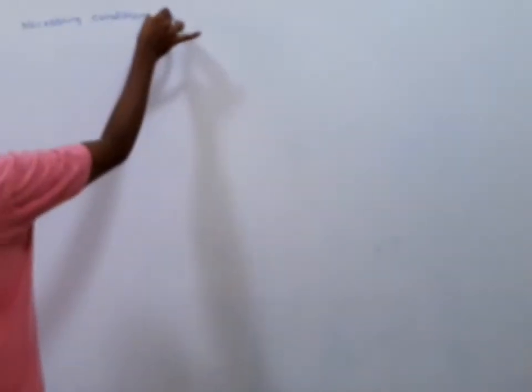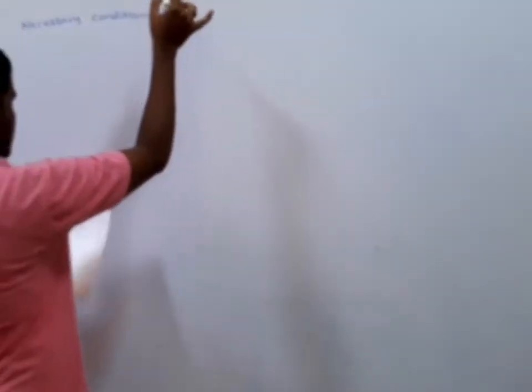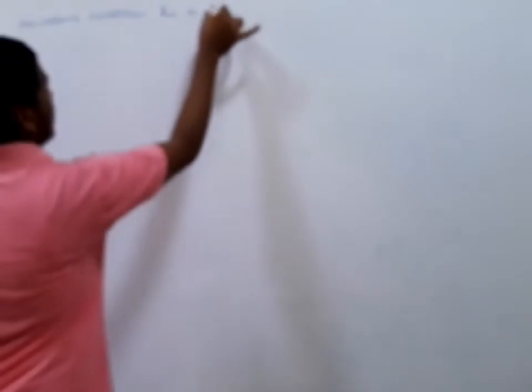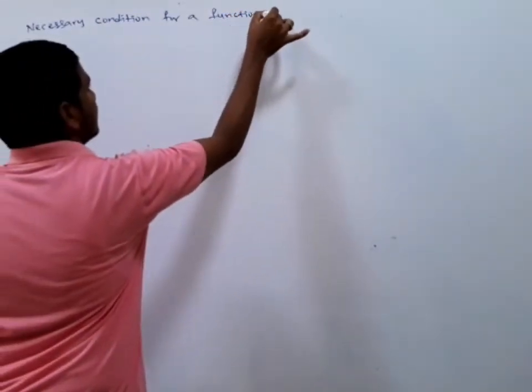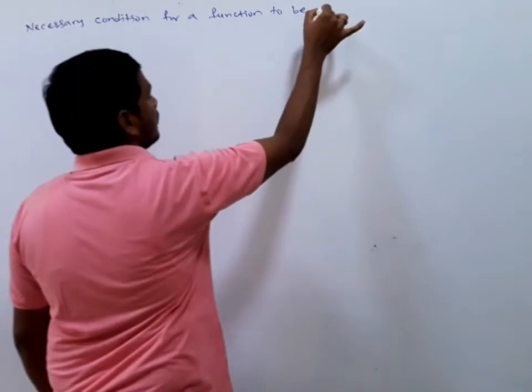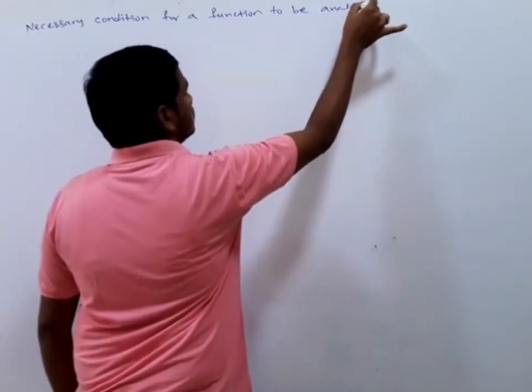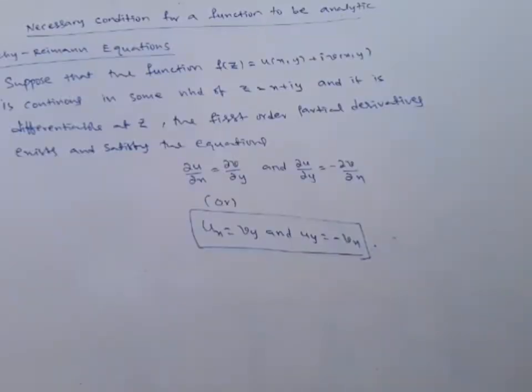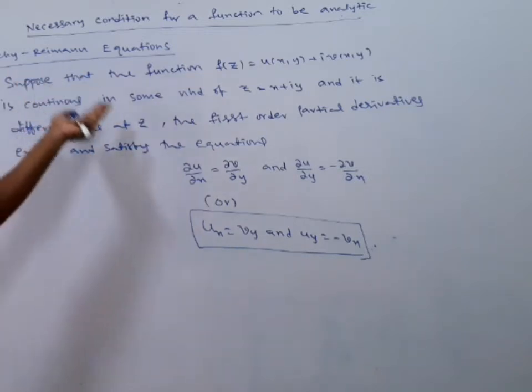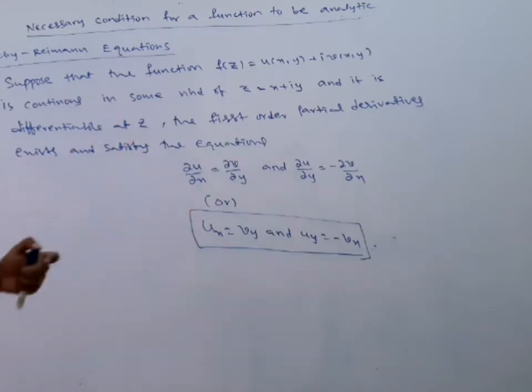Right. Next, the necessary condition for a function to be analytic. These are the necessary conditions, not sufficient. Sufficient conditions we will also discuss. If the function is analytic, then it should follow these conditions. That's why they are the necessary conditions.